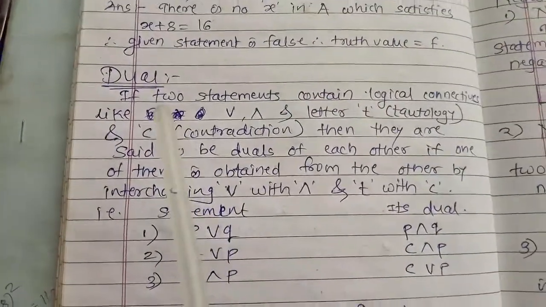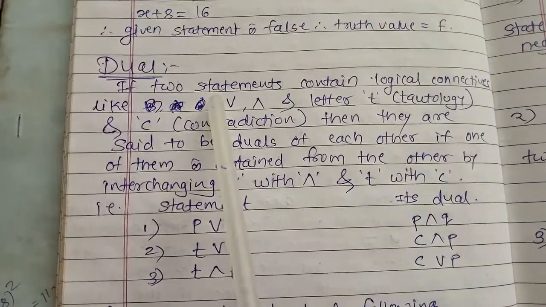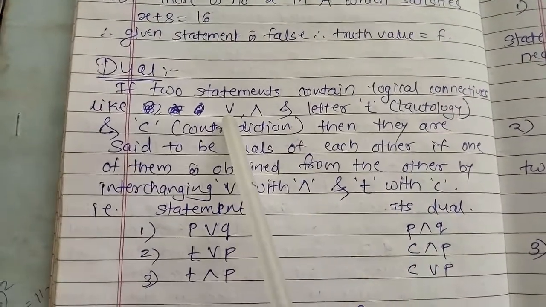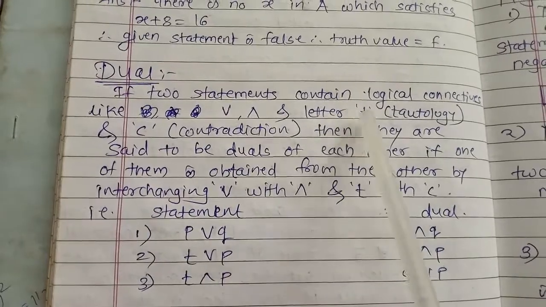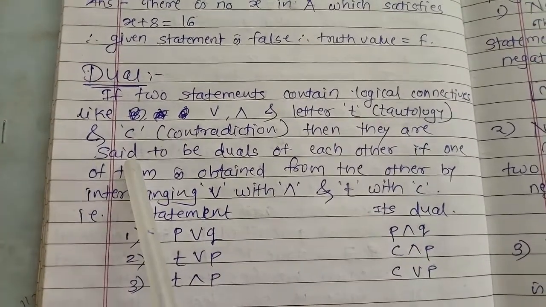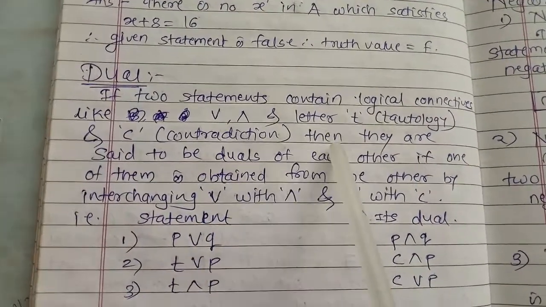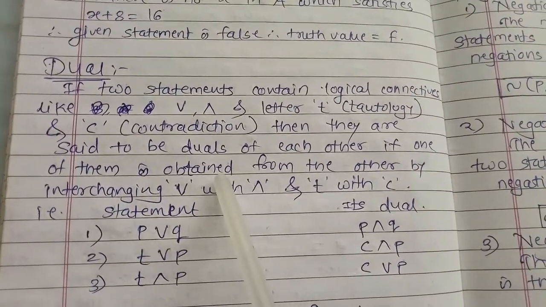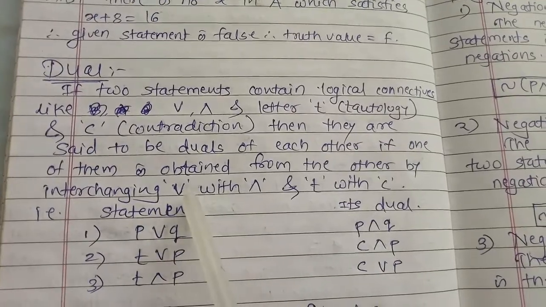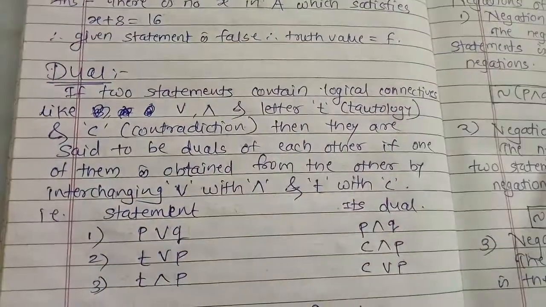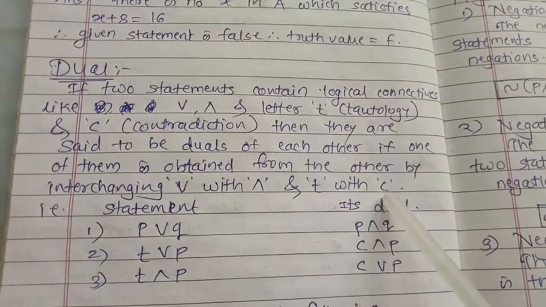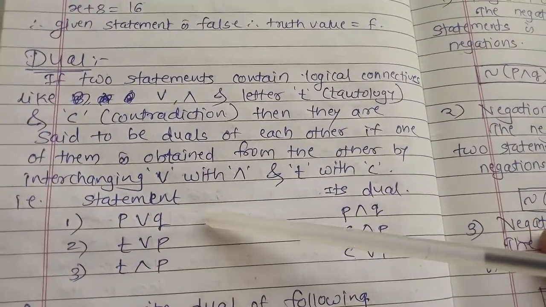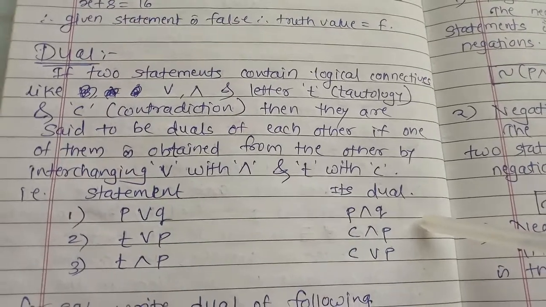Now the next concept is about the dual. If two statements contain the logical connectives like disjunction, conjunction, and the letters T, that is tautology, and C, that is contradiction, then they are said to be the duals of each other if one of them is obtained from the other by interchanging disjunction with conjunction and tautology with contradiction. So if we are given a statement like P disjunction Q, its dual is given by P conjunction Q.